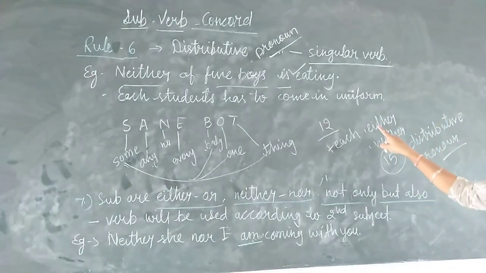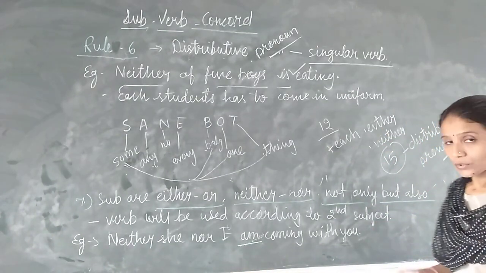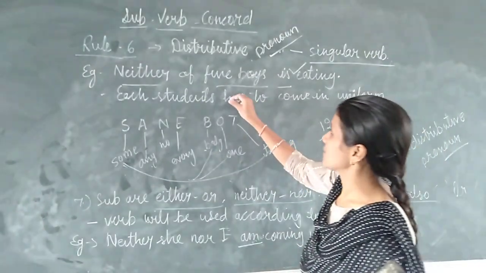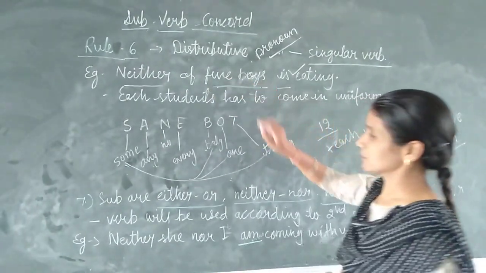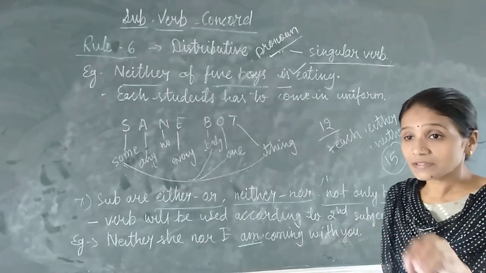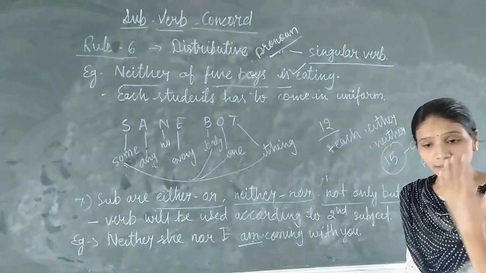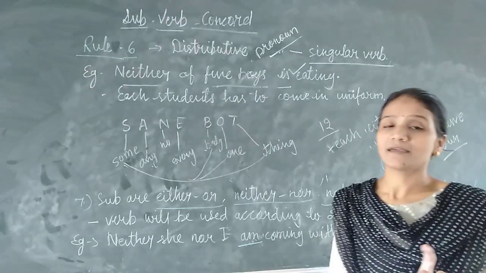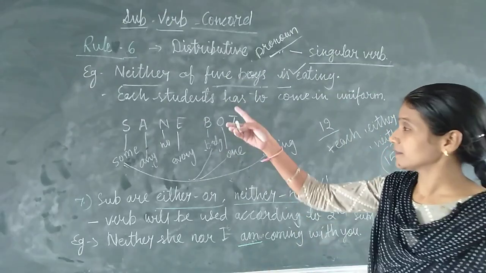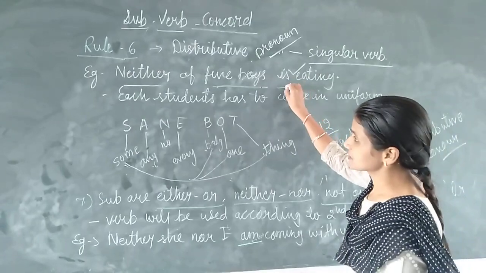See, here I have written only either and neither. Okay, so neither of the 5 boys. Now we will not see that here we have 5 boys. It means among these 5, no one is eating. In Hindi we can say koi bhi nahi kha raha. It means we are using neither, then we will use always singular verb.